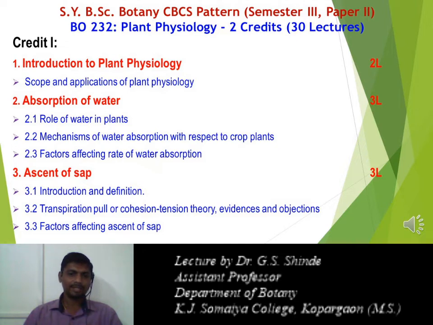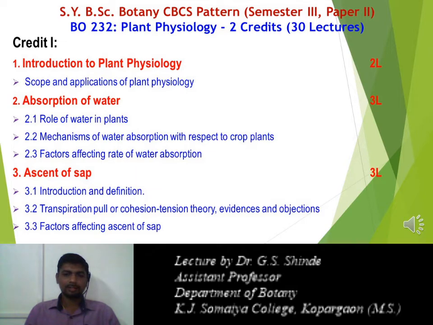There are various theories to explain the mechanism of ascent of sap. The first one is the transpiration pull or cohesion tension theory. This theory was put forth by Henry Dixon and John Joly to explain the mechanism of ascent of sap. Certain evidences have been given, and the objections seen to this theory are also explained in this chapter. The last point is the factors affecting ascent of sap. These are again the environmental factors that affect the ascent of sap, like temperature, light, humidity, water content, and wind velocity.